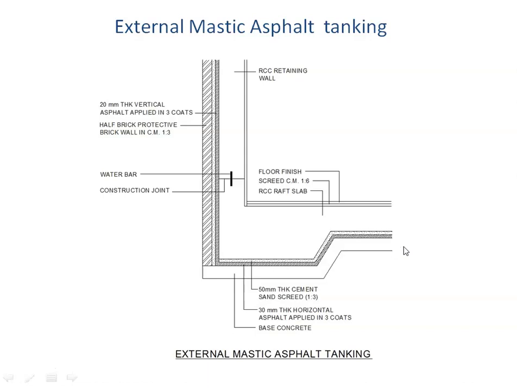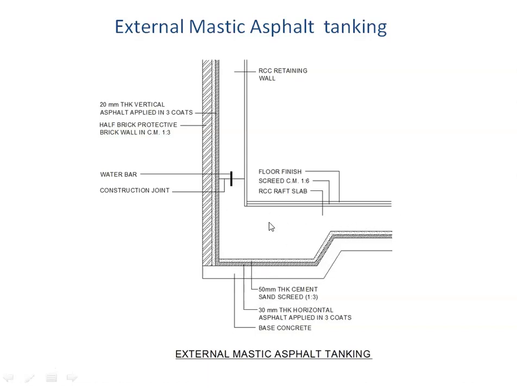Now let us look at the way this is done. First the excavation will be done, then the concrete will be laid. This is the PCC for giving a level surface. Then on top of this PCC, this asphalt treatment will be given. As you can see here, this is 30 millimeter thick horizontal asphalt and it is applied in 3 coats. Then once this is done, we have to cast the raft slab on top of this.